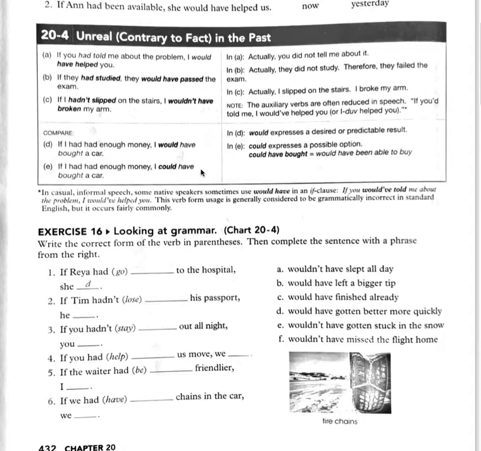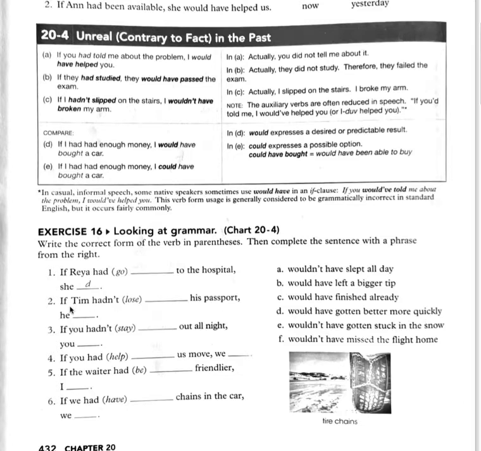Okay? So if we look at exercise 16. Write the correct form of the verb in parentheses. Then complete the sentence with a phrase from the right. So we look at number 1. If Rhea had, now here's the verb, go. So we have had, so we know it's going to be past perfect. What's the past participle of go? Gone. If Rhea had gone to the hospital, she, letter D, would have gotten better more quickly.